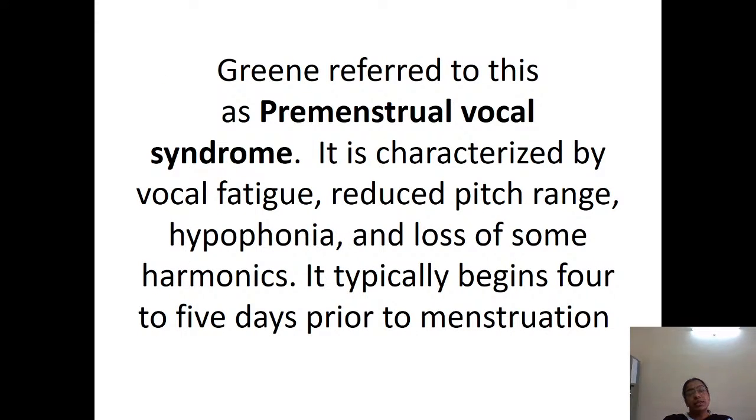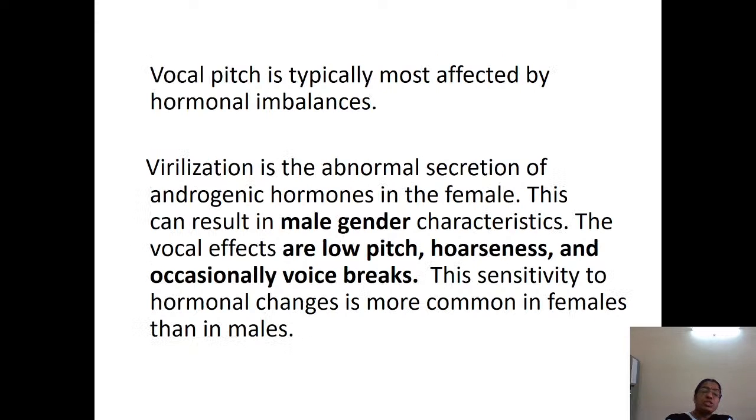Grenier referred to this as premenstrual vocal syndrome. This syndrome includes vocal fatigue, reduced pitch range, hypophonia and loss of some harmonics. It typically begins 4 to 5 days prior to menstruation. So 4 to 5 days prior to menstruation, you see this condition called premenstrual vocal syndrome, where there is vocal fatigue, reduced pitch, hypophonia and loss of some harmonics. These features together are characterized as premenstrual vocal syndrome. Vocal pitch is typically most affected by hormonal imbalances.